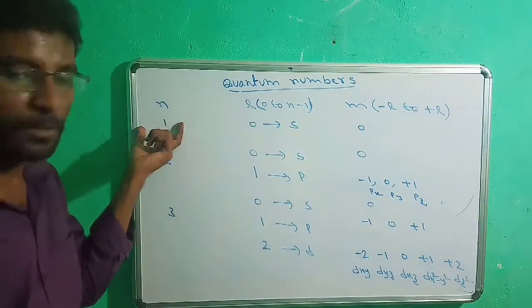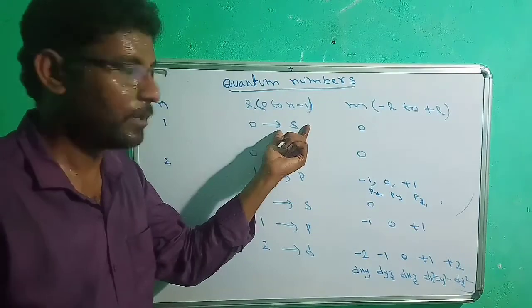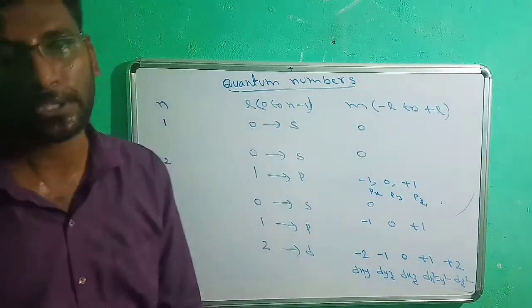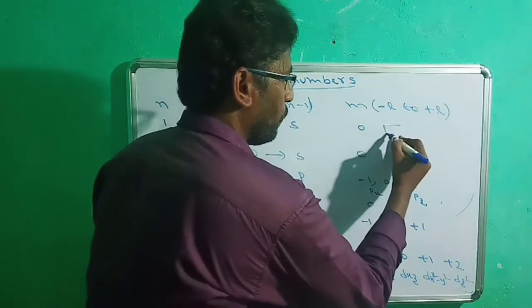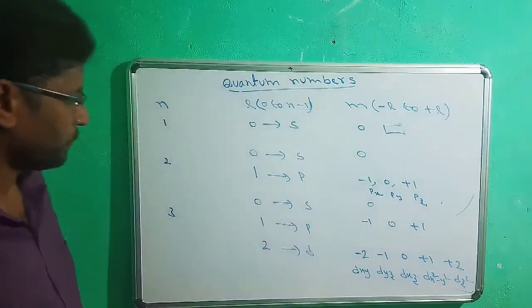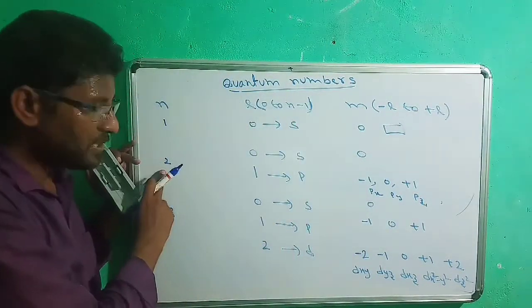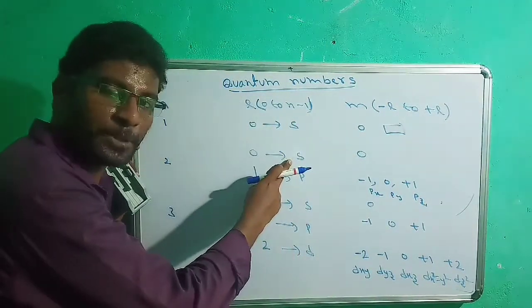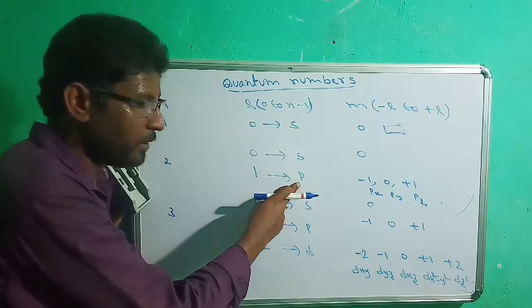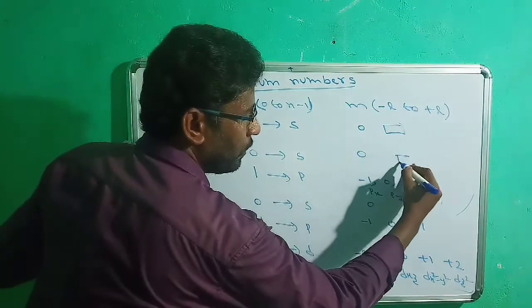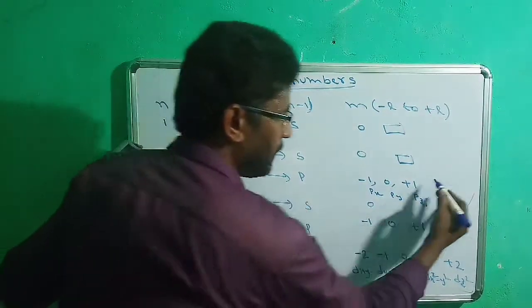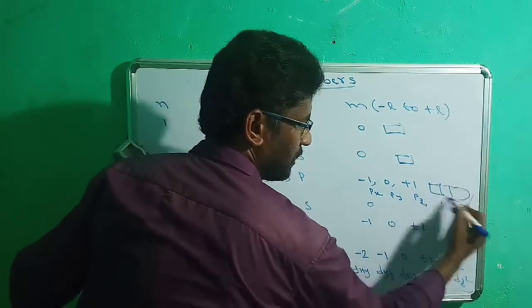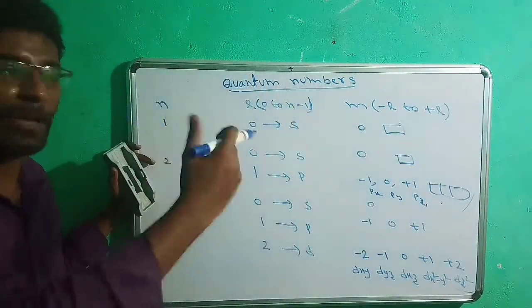So in the first shell, there is only an s subshell, and that is simply one orbital. In the second shell, an s subshell is possible, and a p subshell is also possible. For the s subshell, only one orbital exists, but for the p subshell, three orbitals exist, Px, Py, Pz.